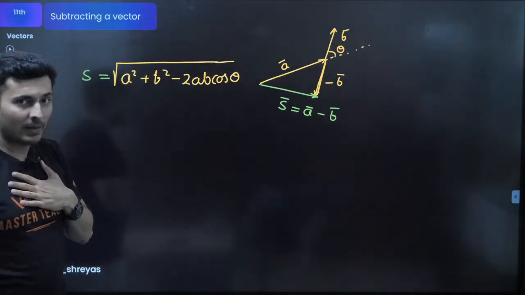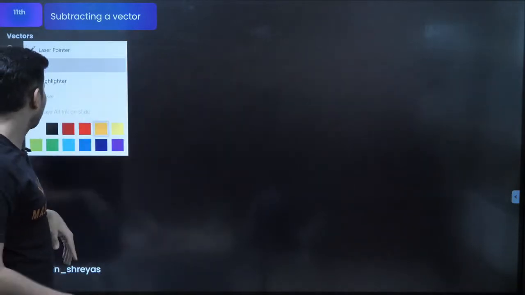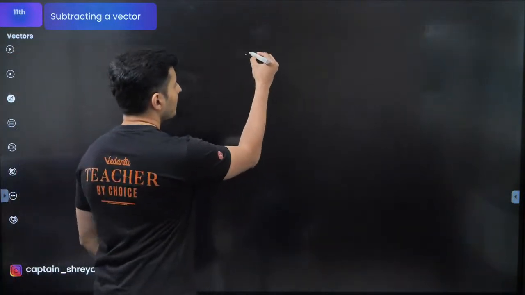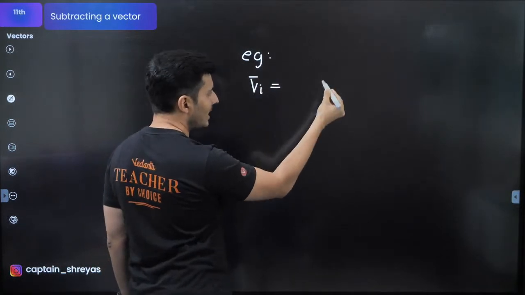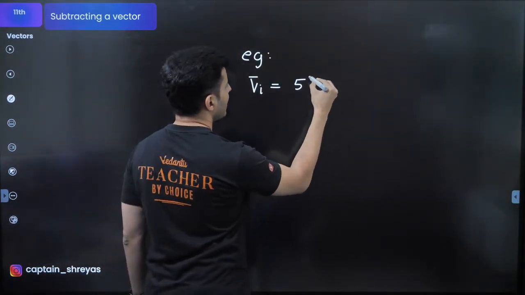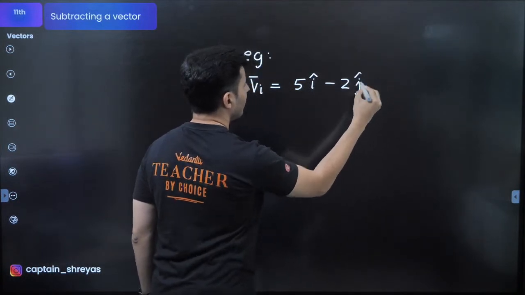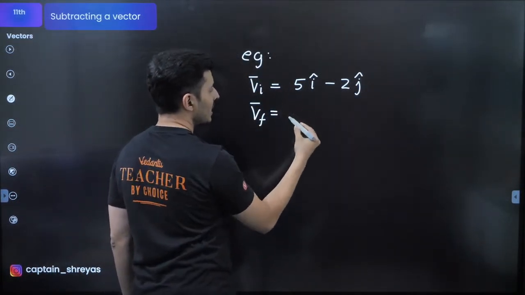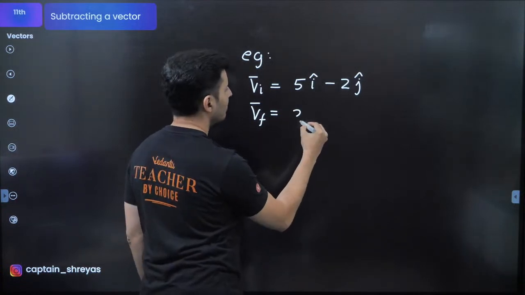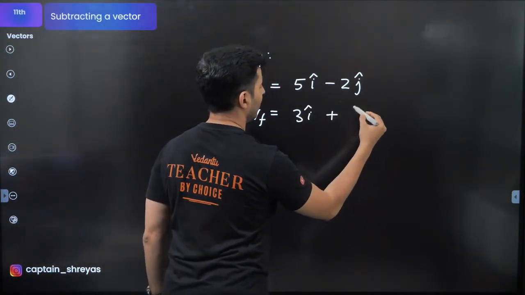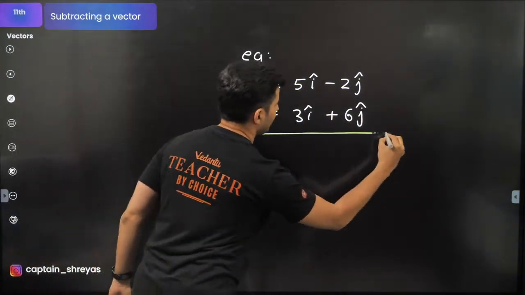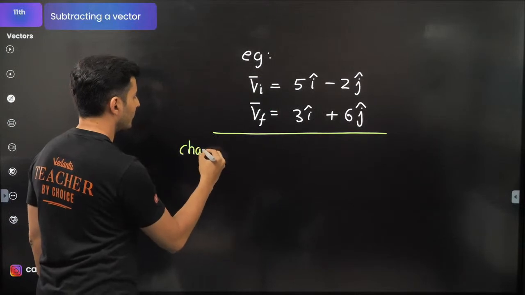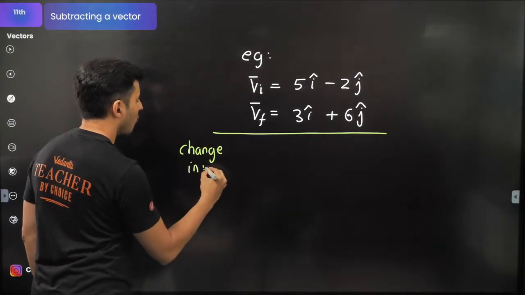Very good. Similarly, you can do it for the ijk method. Imagine, just an example maybe I can give you. Imagine that my initial velocity is given to be 5i cap minus 2j cap, and my final velocity is given to be 3i cap plus 6j cap, and somebody asks me to find the change in velocity.